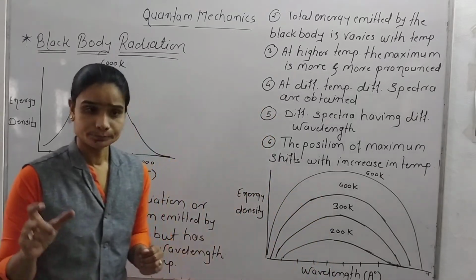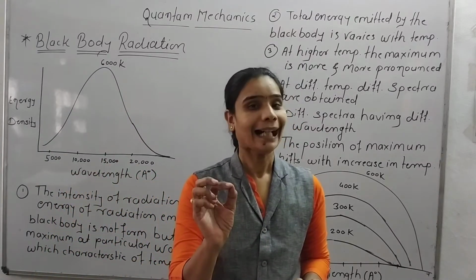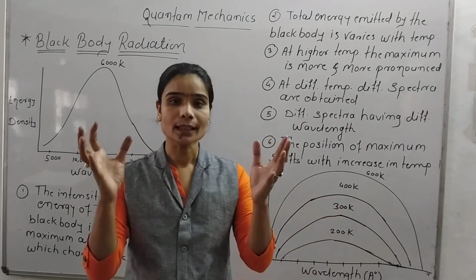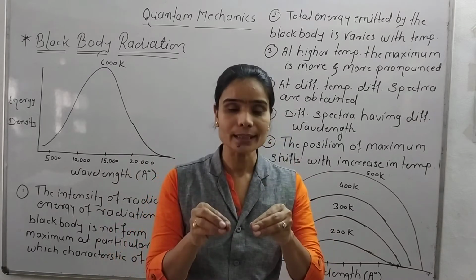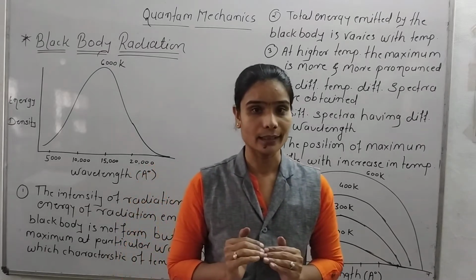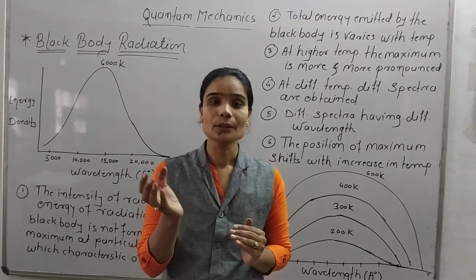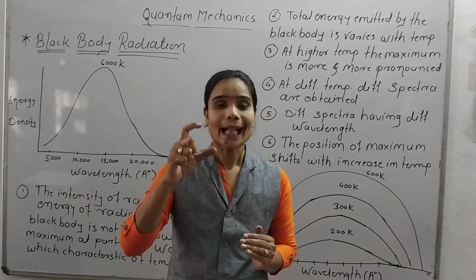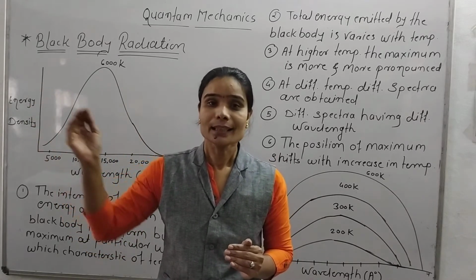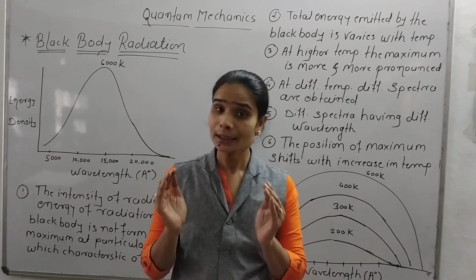Suppose we heat, or supply temperature to, a solid compound. For example, an iron bar is heated in a furnace, and we give temperature to that furnace in which the iron bar is placed. At that time, the iron bar is heated and it changes its color. First, it becomes red, and as we increase the temperature, it changes color: red, dark red, and sometimes dull red as the temperature increases.